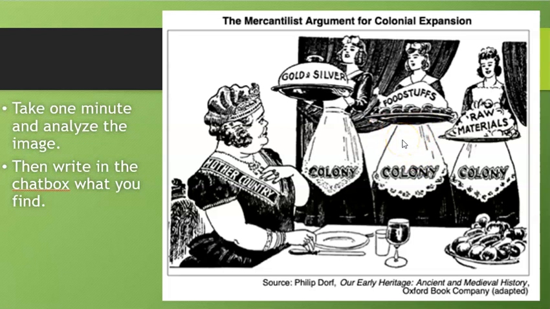Foodstuffs. Food is just food items, whether it be plants, crops, fruits, vegetables, things that were in the New World that people liked. Certain livestock animals, turkeys, things like that. That was important to them as well. And raw goods that are used to make processed goods. These are really important as well. Raw material, lumber, fish, iron, things like that. So just keep that in mind as we move forward and talk more about mercantilism.